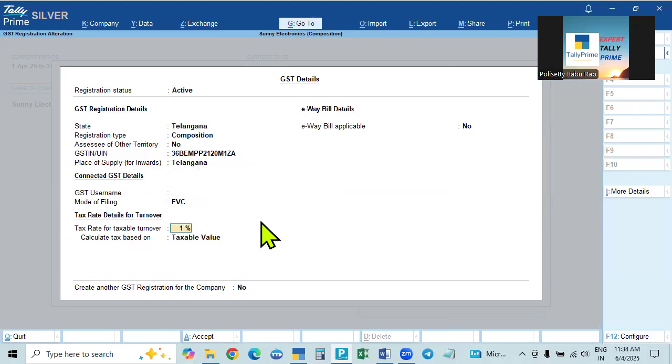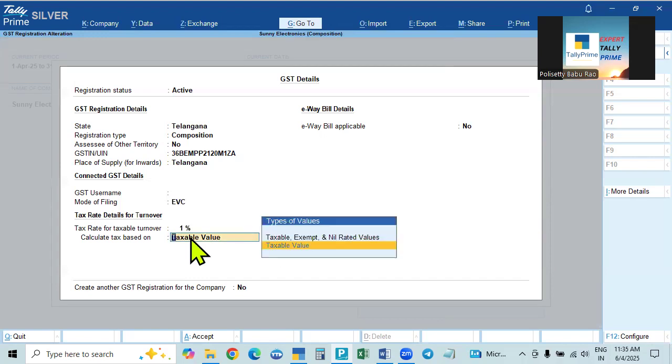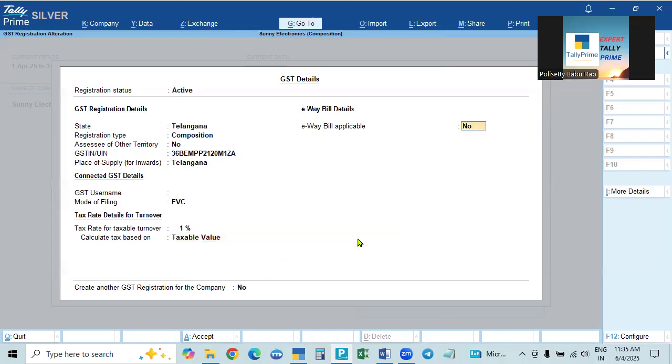In the case of trader and manufacturer, it is the same, but for the other two, it is on the total turnover, not only the taxable value. Here, for trader and manufacturer, only actually taxable goods or taxable turnover, not exempt, and that is for the other two. Okay, so select this, and e-way bill is required.